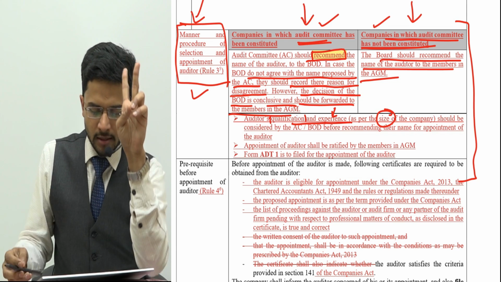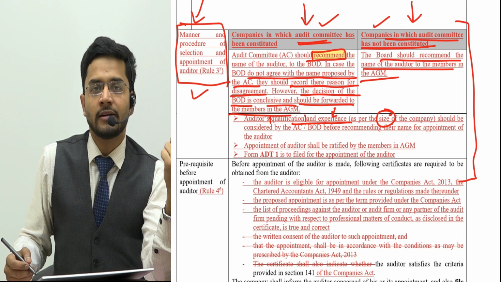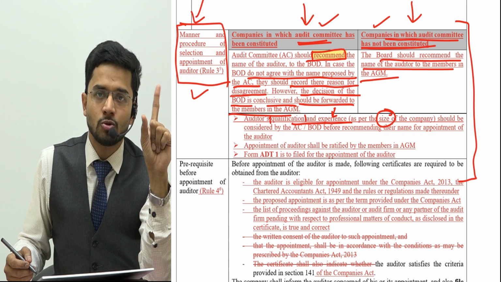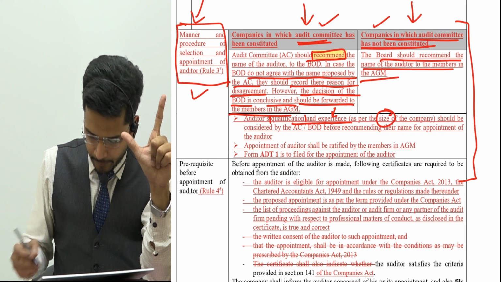So two things are required. One is qualification, second is experience, and both the audit committee and the board of directors would definitely look for these two things in a particular auditor while choosing an auditor.